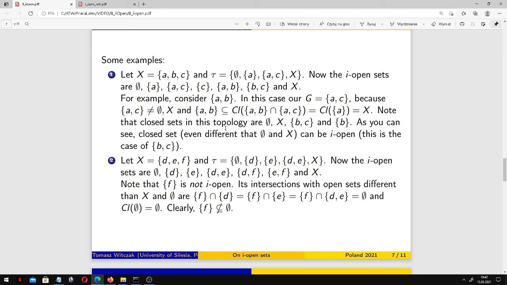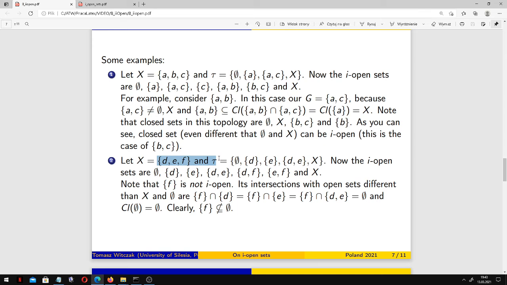As you can see, a closed set, even different than the empty set and X, can be I-open. A closed set can be I-open. This is the case of BC, for example. BC, as the complement of A, is closed because the singleton of A is open. And at the same time, BC is on our list of I-open sets.